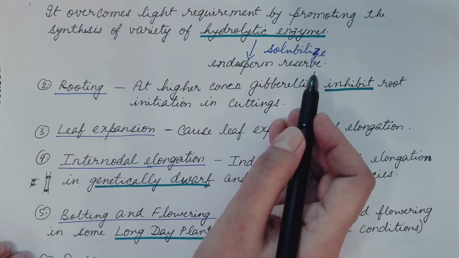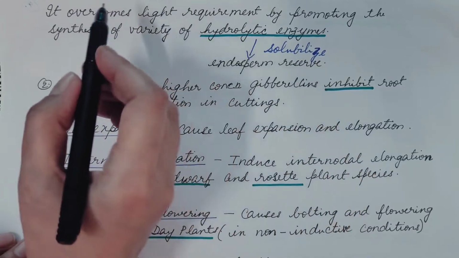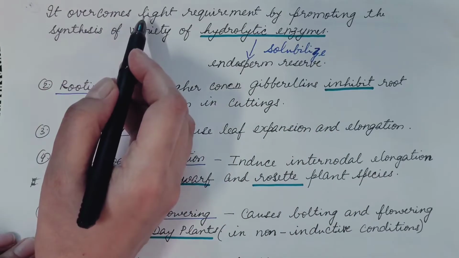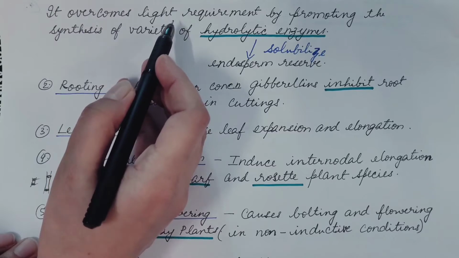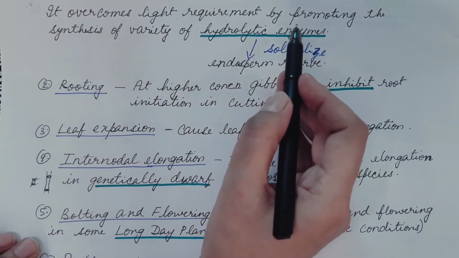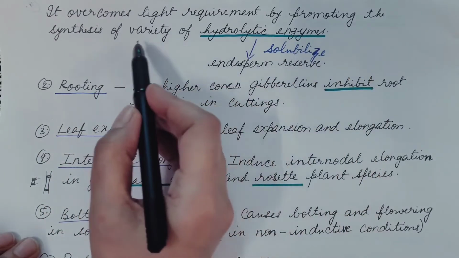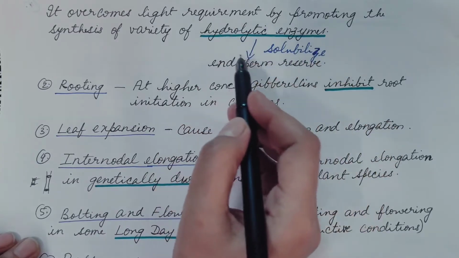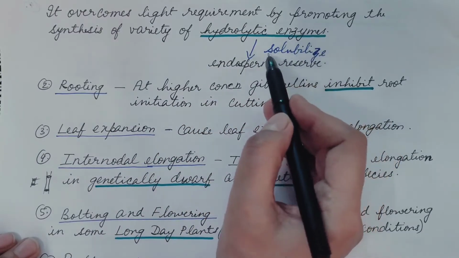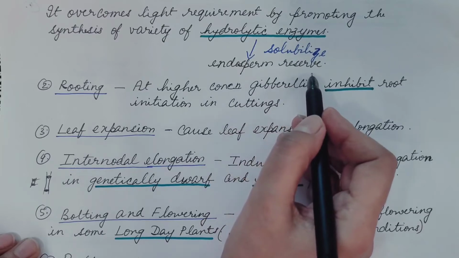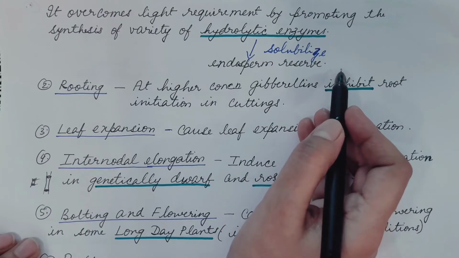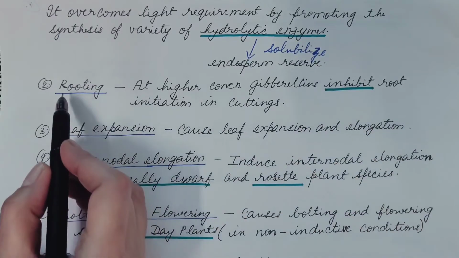On the application of gibberellin, these seeds even germinate in the dark, because in the presence of gibberellin the requirement of light is overcome. Gibberellin promotes the synthesis of hydrolytic enzymes, which then solubilize the endosperm reserve, which is then used in seed germination, and in this way seeds germinate.